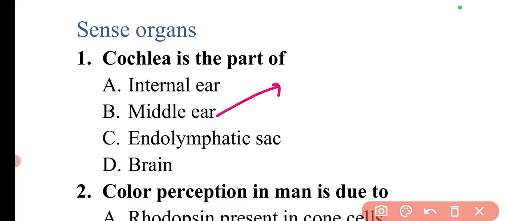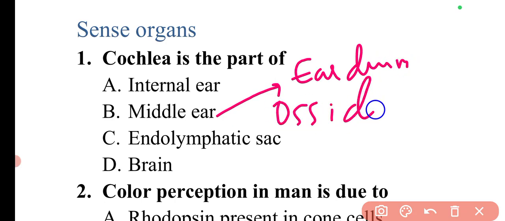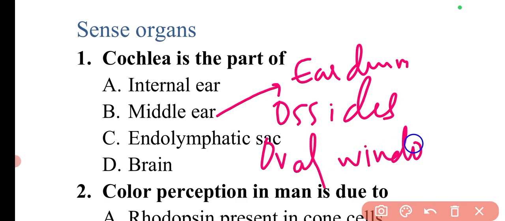Next part is middle ear. In middle ear there are different parts like eardrum, ossicles, and oval window. The eardrum vibrates and passes the vibration to the ossicle, which is another part in the middle ear.